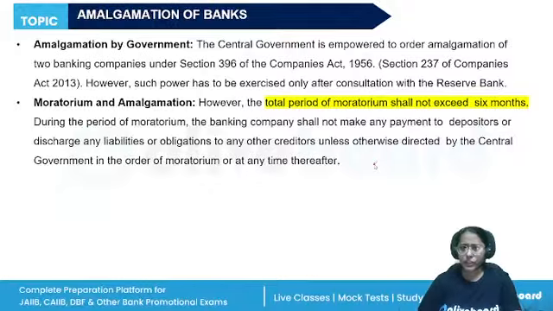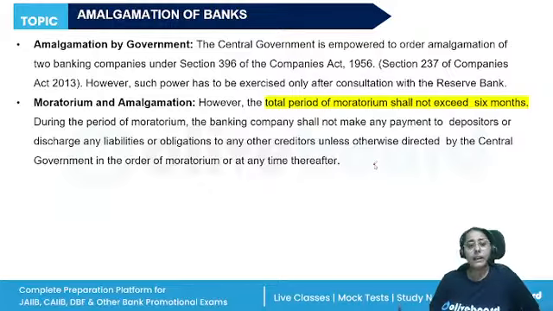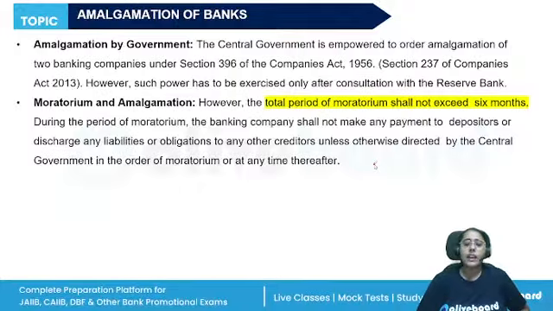Moratorium and amalgamation is also there. The Reserve Bank is authorized to apply to the central government for an order of moratorium when there is a good reason to do so. And the central government may pass an order that, okay, we will not commence the action or the proceeding against the banking company, or we will put a stay on it, right? So if RBI feels that if time is given to the banking company, they can comply with the orders, they can come back to the fit and proper criteria, the moratorium shall be given, otherwise not.